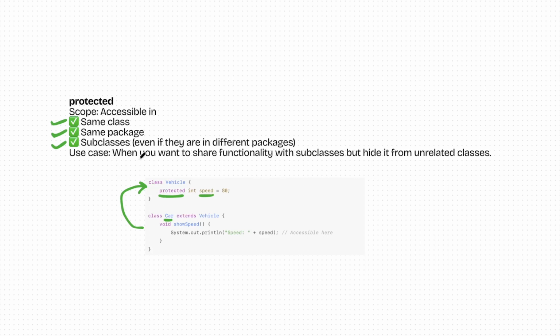Alright, so what is the use case for this? Whenever you want to share the functionality with subclasses but hide it from the unrelated classes. So when we say that everything inside the same package can access it, it means all the same classes of the same type are in the same package, and if there is some different package, they cannot access it. It means we are hiding the data from different packages, right? Okay, let's move ahead.